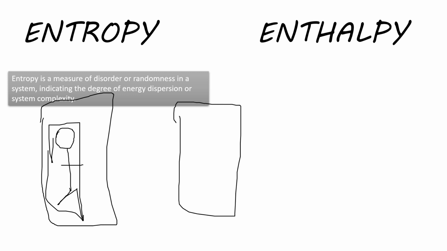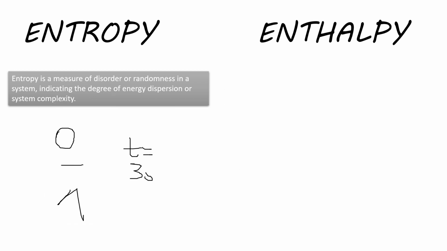Just suppose in a time period of 3 seconds, I have increased the pressure here. So what happened to the person here? You can calculate the change in entropy, but cannot talk about the absolute entropy.